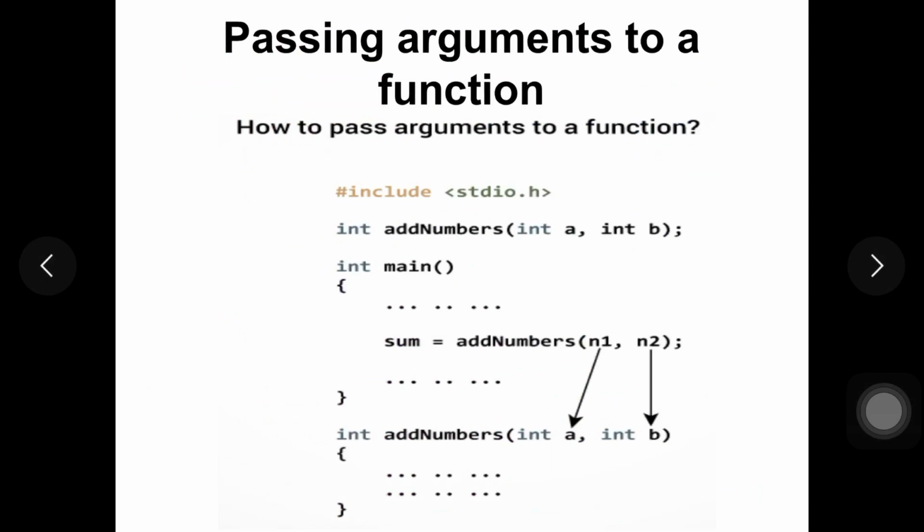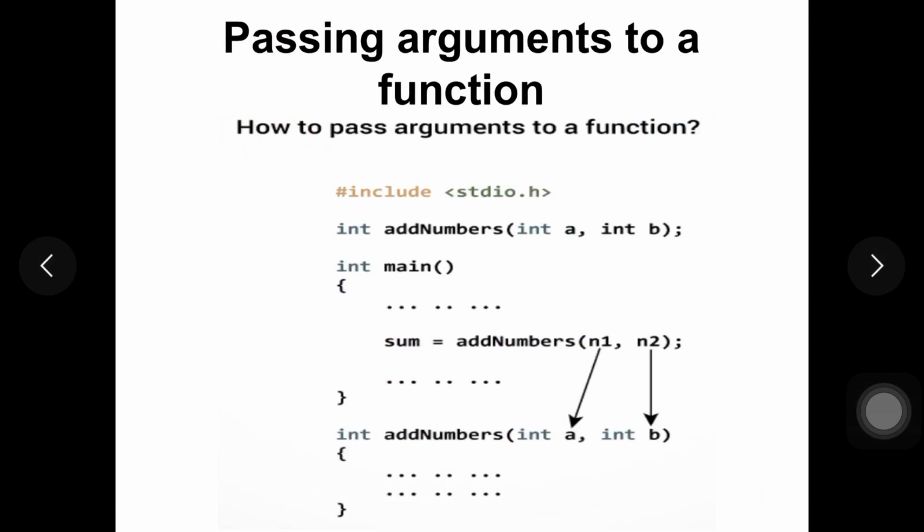So now here, as we are calling the function, we are passing some arguments to that particular function. So what are those arguments? Those arguments are n1 and n2, and here in the function definition a and b are receiving those arguments. Okay, so what is this receiving and passing, we'll see in coming slides.